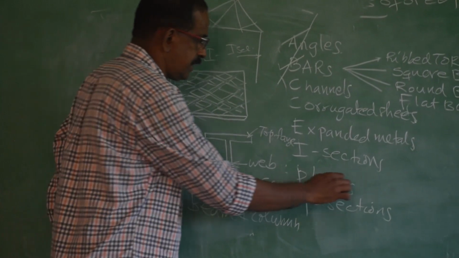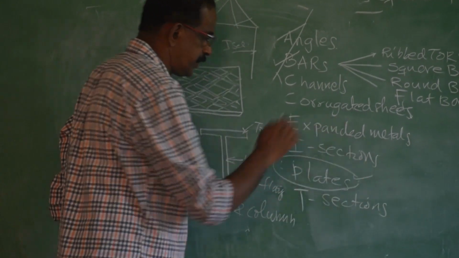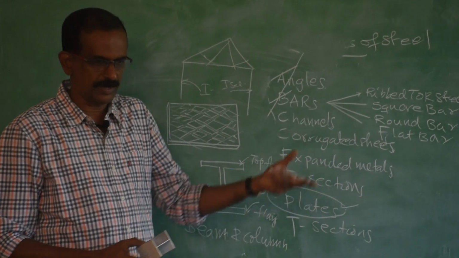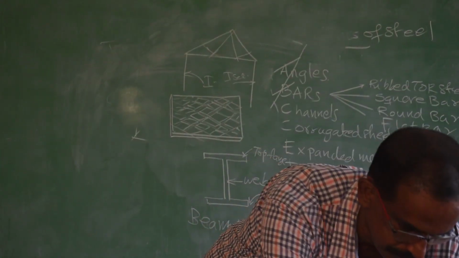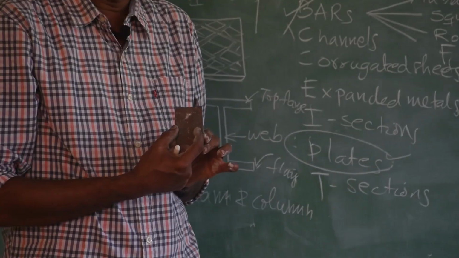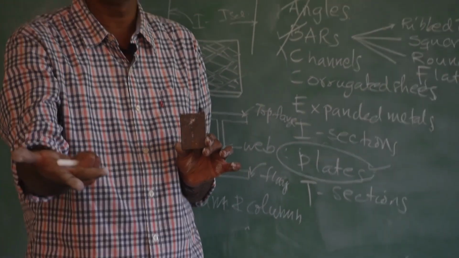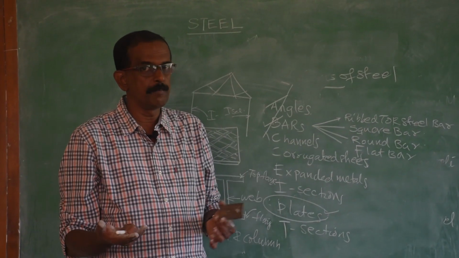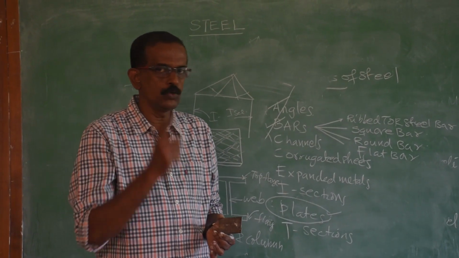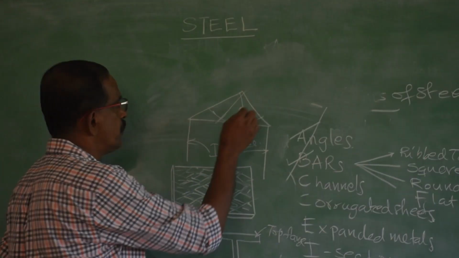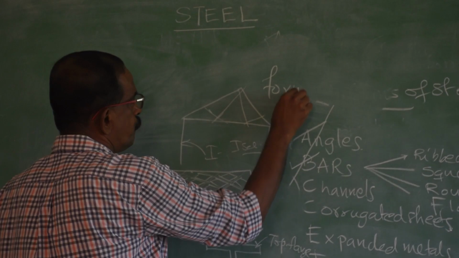Now coming to the next one, that is plate. So what is the size of a flat? Less than 400. Flat width is less than 400. If it is more than 400, that is called plate. So many uses are there for steel plates. The main use, it is used as form work. What is meant by form work? Form work.